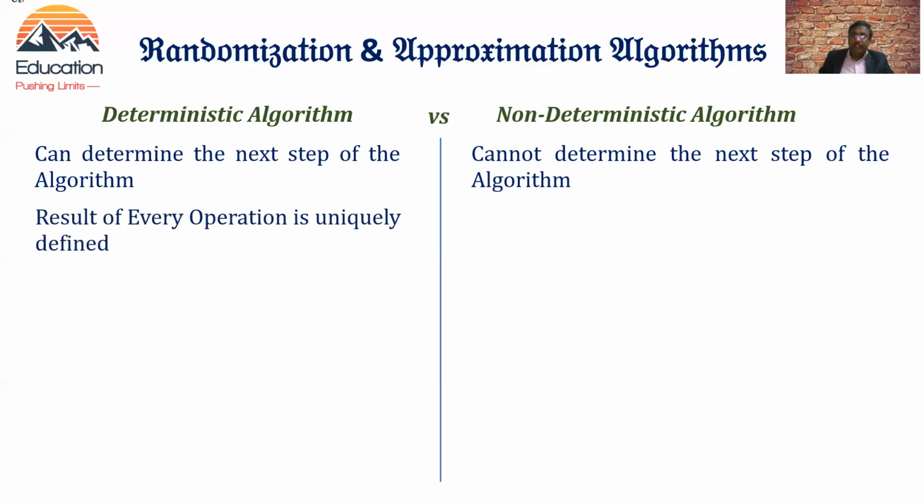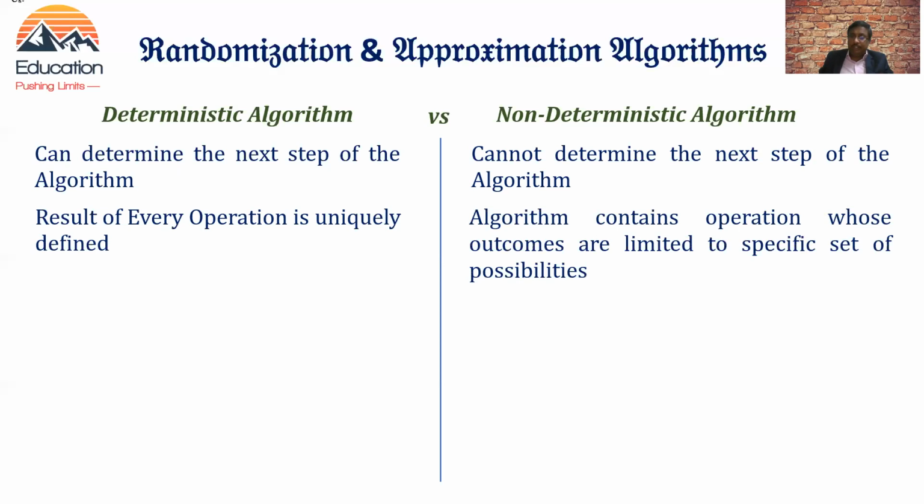The result of every operation here is uniquely defined, whereas non-deterministic algorithms contain operations whose outcomes are limited to a specific set of possibilities. Let us take an example. Q0 is a step in a deterministic algorithm. Whenever the input is given as 0, Q0 will definitely move to Q1 only.